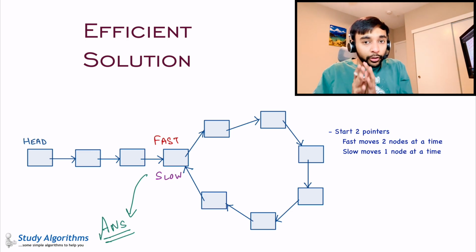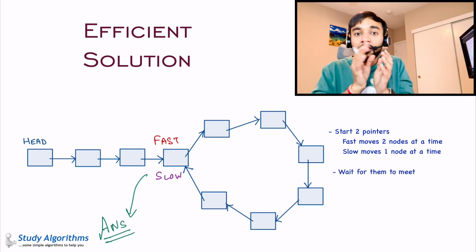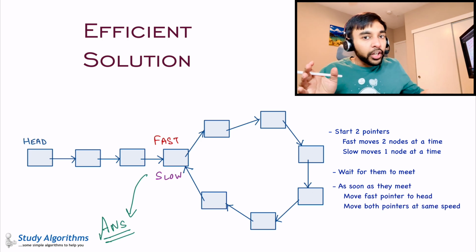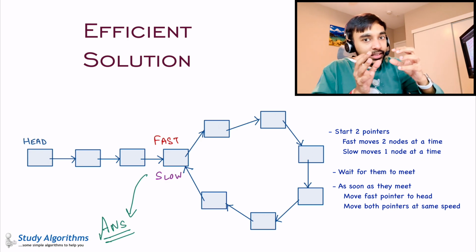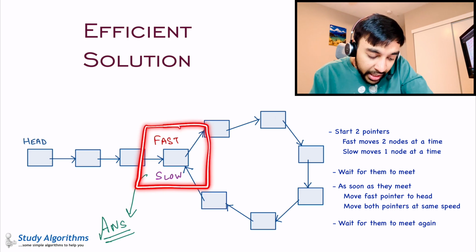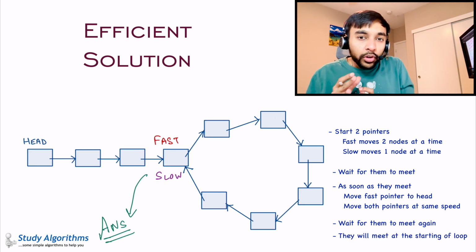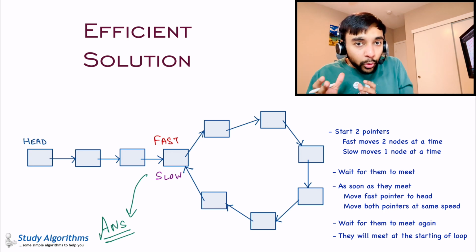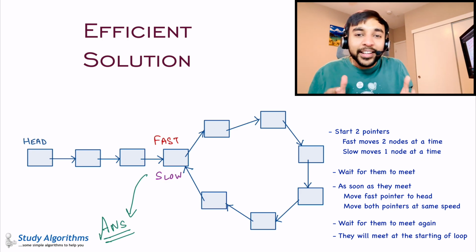So basically, to find an efficient solution, what you need to do is just start two pointers, a slow and a fast one, and when they meet, move the fast pointer back to the head and start to advance both the pointers at the same speed. It is guaranteed that when they both meet, they will meet at the beginning of the loop. Writing the code for this is very trivial and we will do a dry run in just a moment. But let us first try to see a mathematical proof and why this solution is actually working.